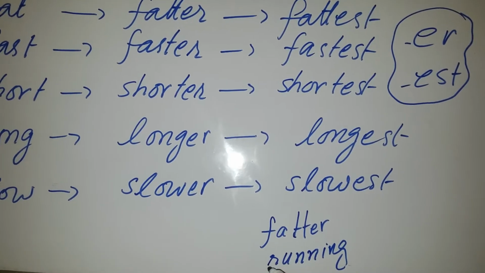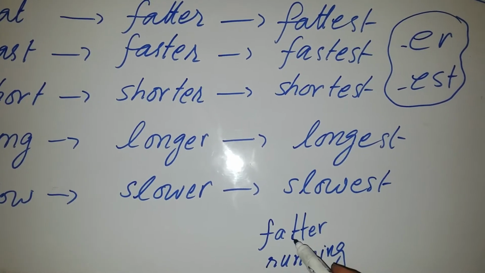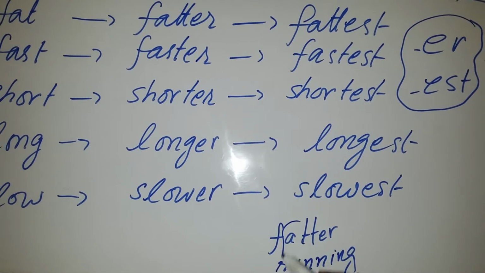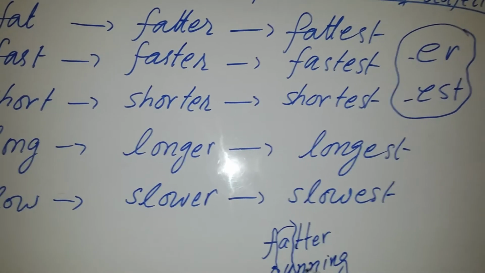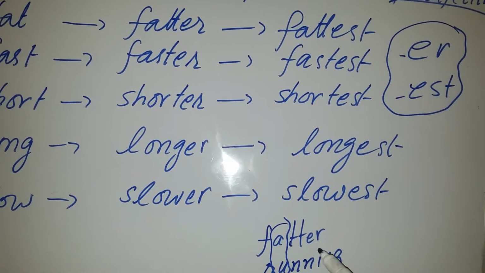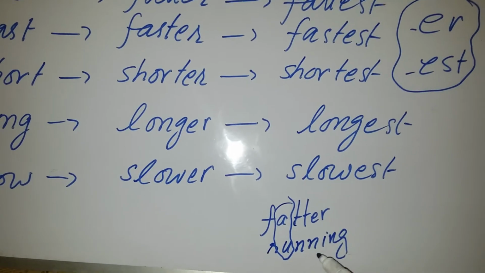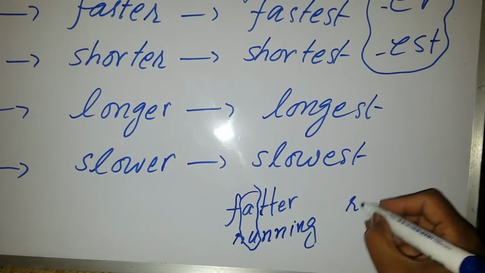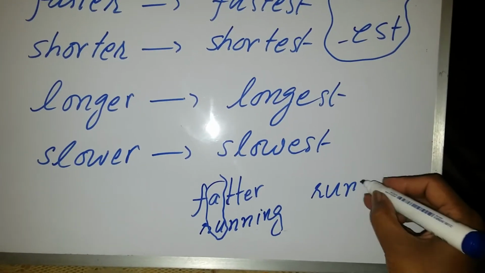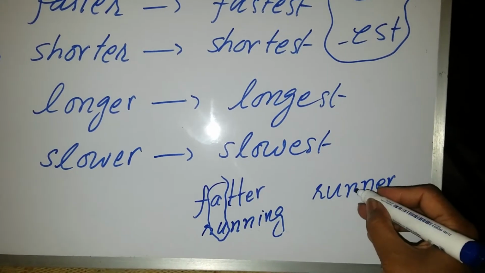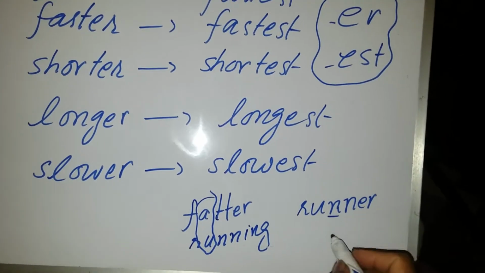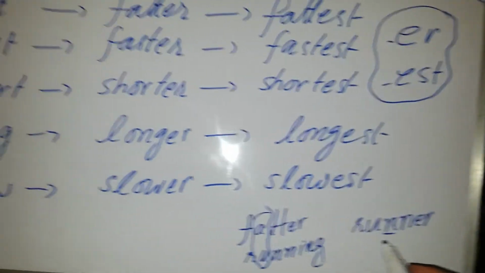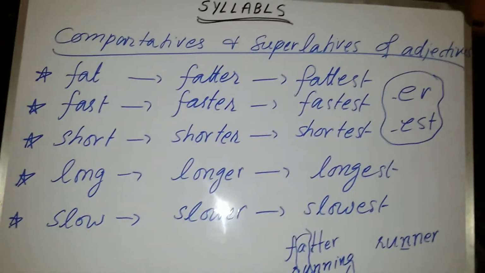If there is a consonant, then a vowel, then a consonant, and you want to convert it into second or third degree, or into a present participle, or into a noun, you will just double the last consonant. Remember this rule always.